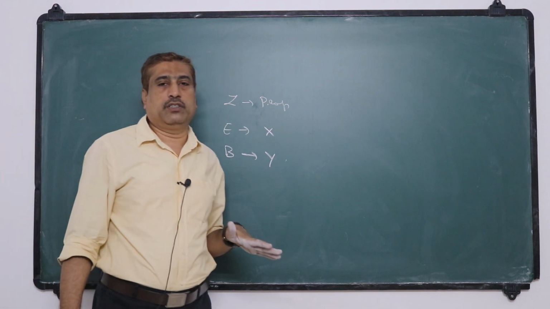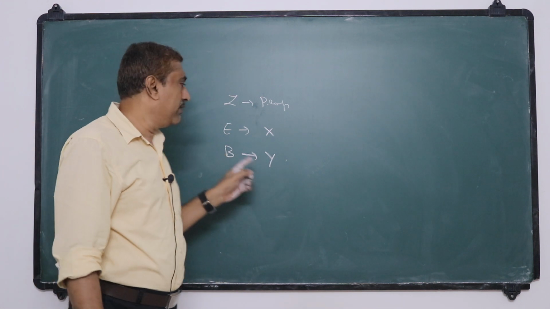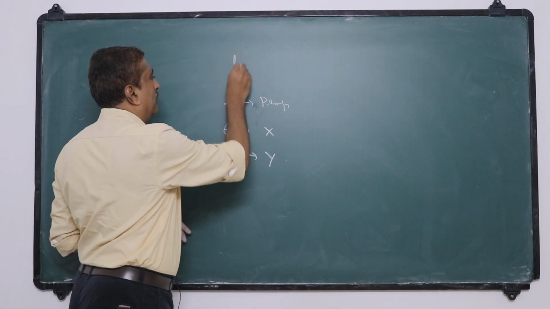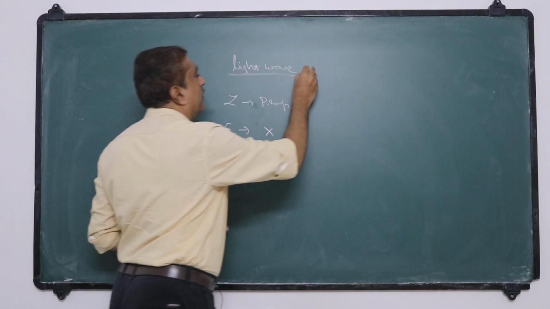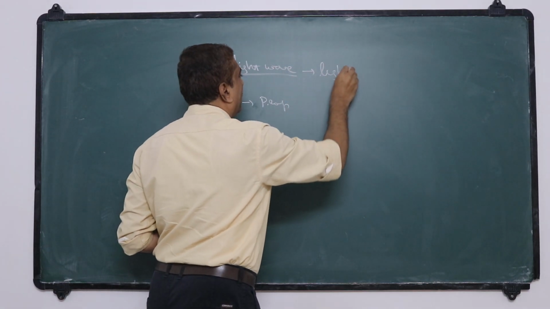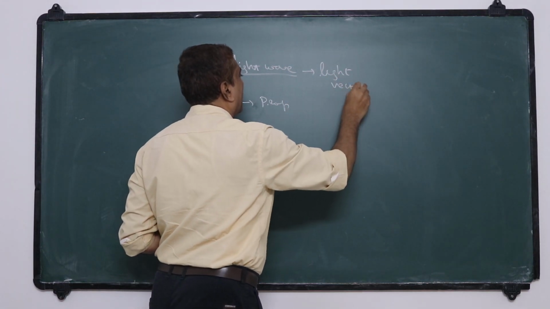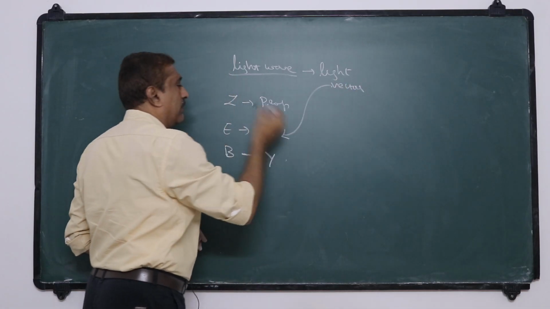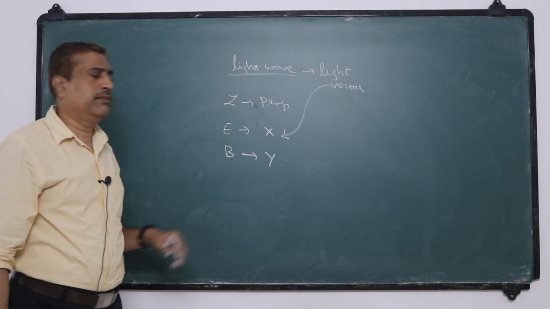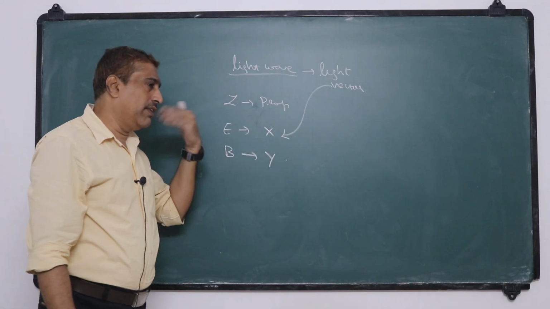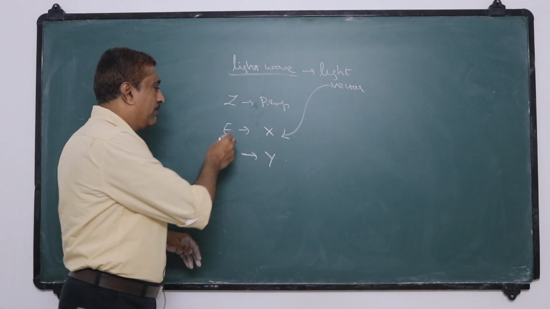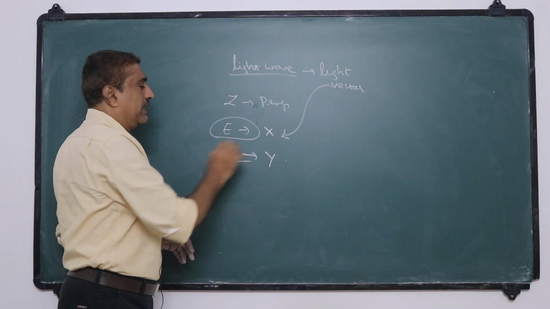Hereafter, in the polarization topic, we consider the electric field of the light wave. Light wave means we consider it as the light vector, and that is the electric vector, because the photographic camera or our eye perceives the electric field rather than the magnetic field.